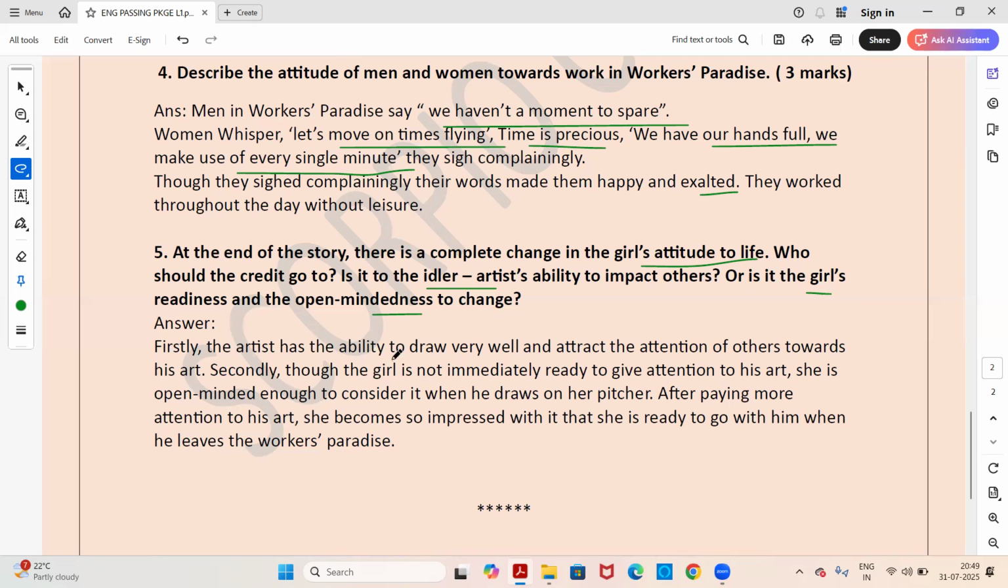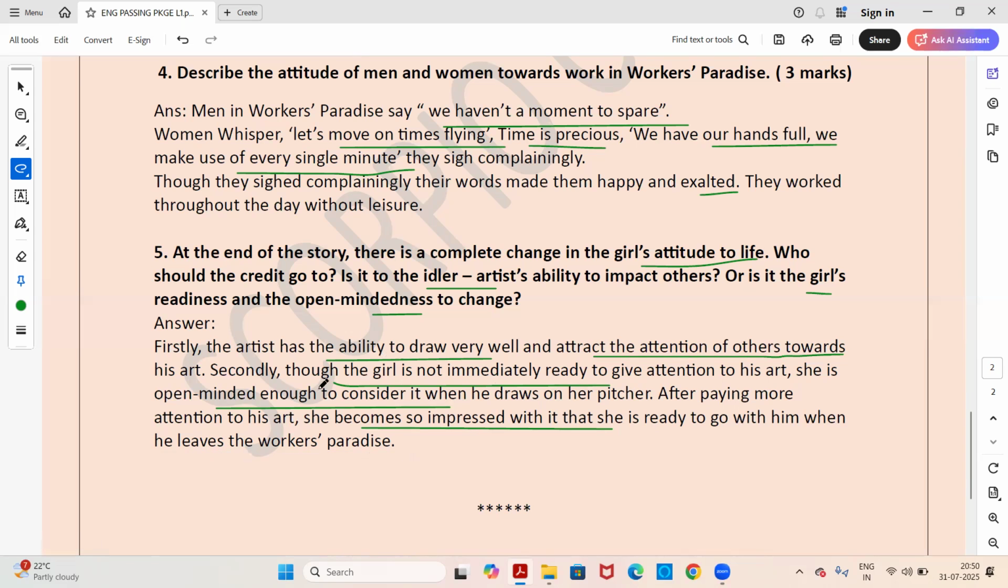Firstly, the artist has the ability to draw very well and attract the attention of others towards his art. Secondly, though the girl is not immediately ready to give attention to his art, she is open minded enough to consider it when he draws on her picture. After paying more attention to his art, she becomes so impressed with it that she is ready to go with him when he leaves the Workers' Paradise.